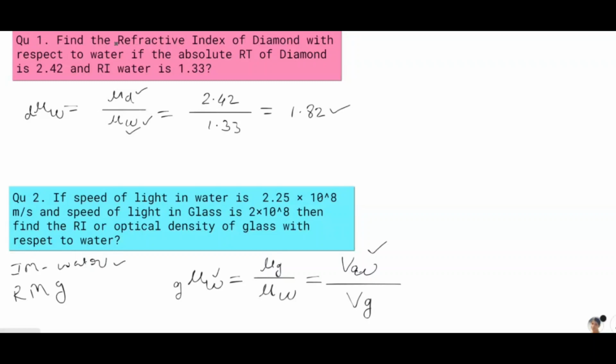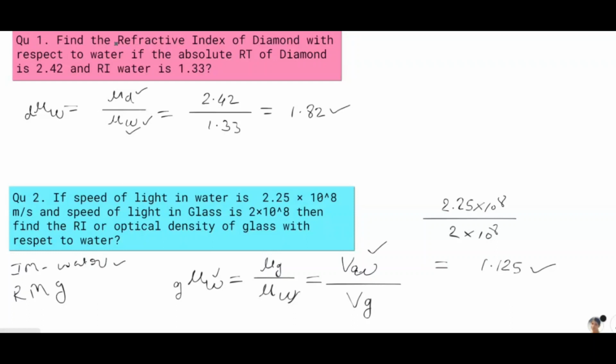Now put the values. Speed of light in water is 2.25 into 10 to the power 8. In glass, speed of light is 2 into 10 to the power 8. So you will get 1.125. This means glass is 1.125 times denser than water.